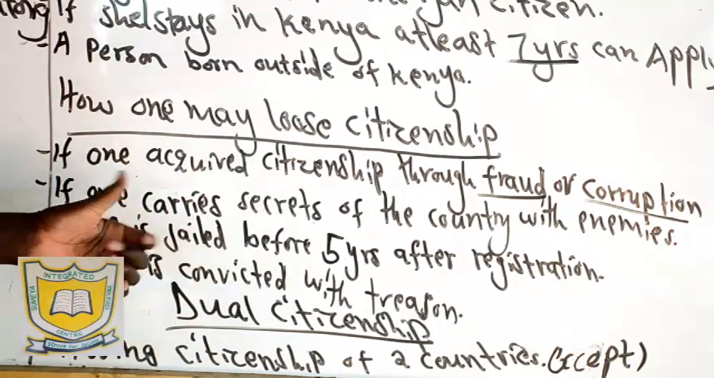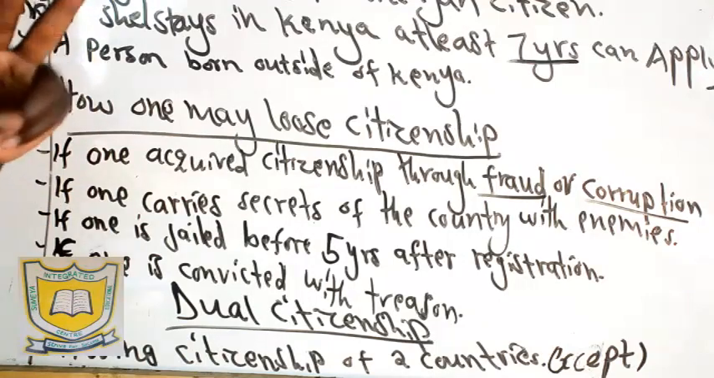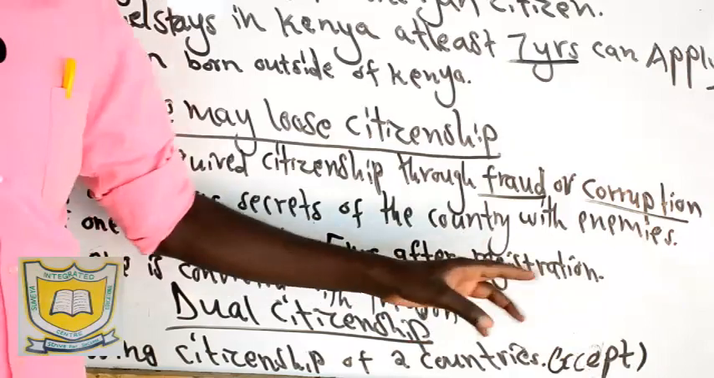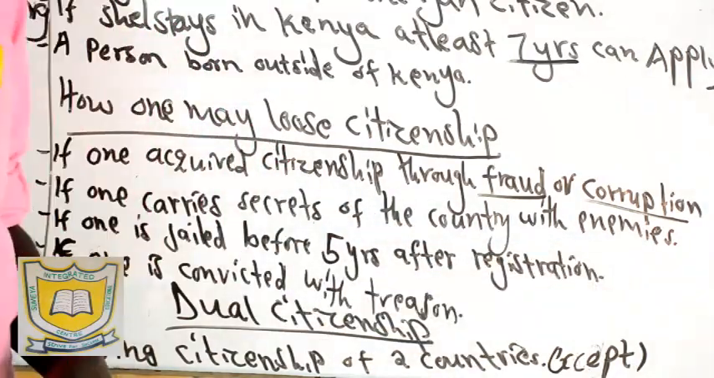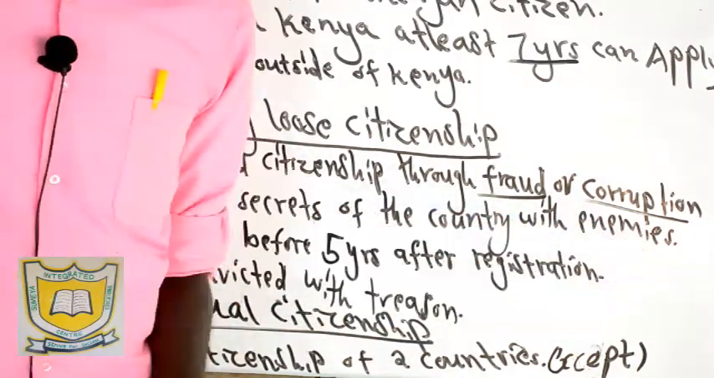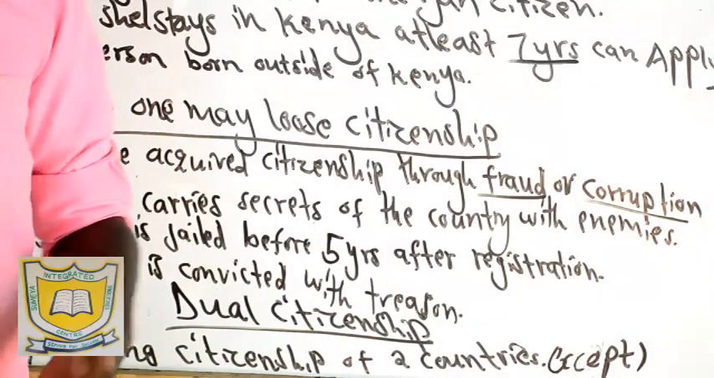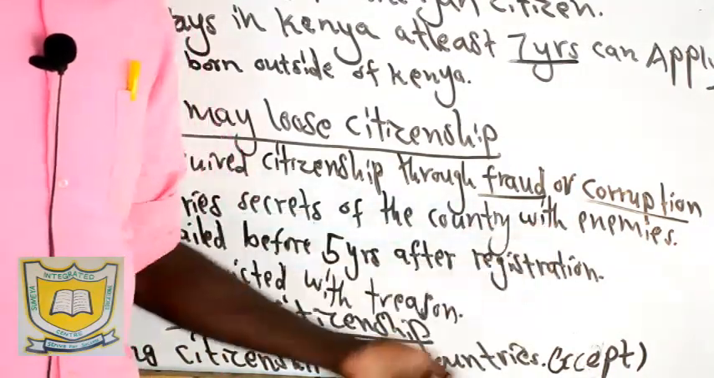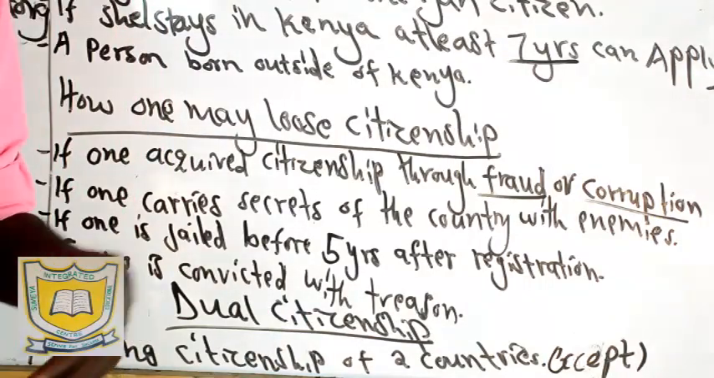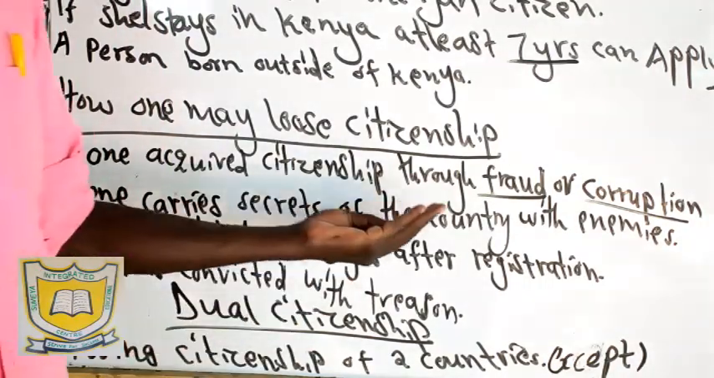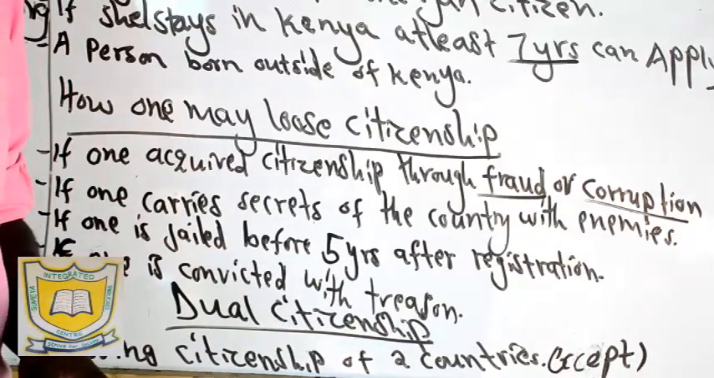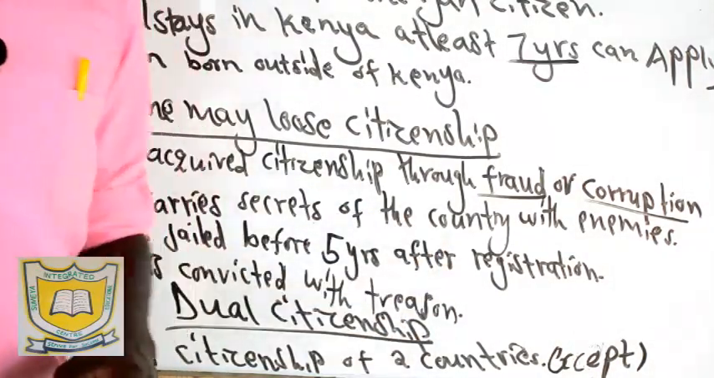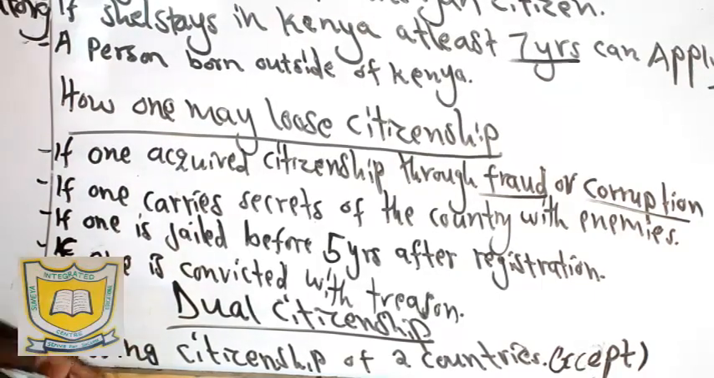Then we have number two, how one can lose citizenship: if one carries out secrets of the country to the enemies. Enemies can be the neighboring countries. Maybe you are a Kenyan citizen, you have been registered as a Kenyan, but it is found that you are involved in criminal activities. So at the end of the day, you lose your citizenship because you are threatening the security of the nation or state. That's a problem. So you may lose your citizenship.